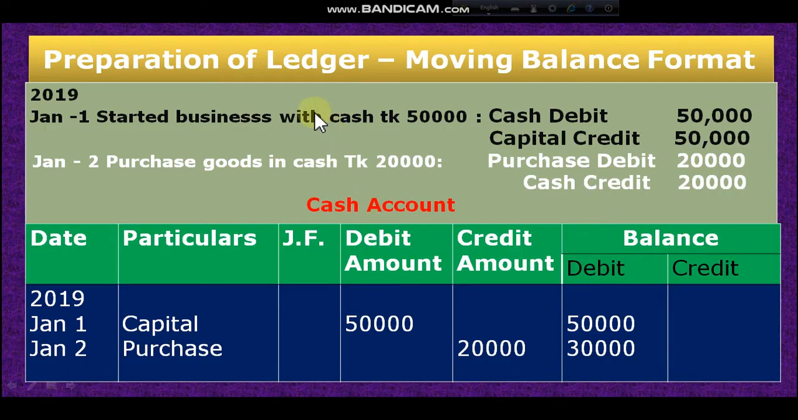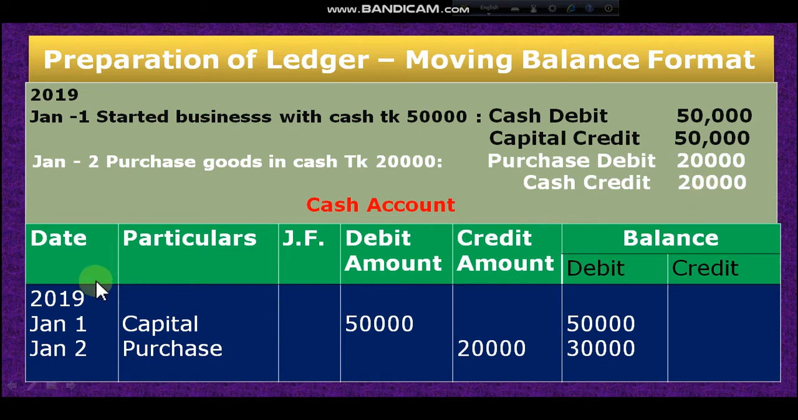Dear student, now preparation of ledger, moving balance format. Preparation of ledger in moving balance format. Here I am taking two examples. Started business with cash: cash debit, capital credit. This is the journal. Again, purchased goods in cash. Journal is purchase debit, cash credit. So now how can I open the moving balance format?